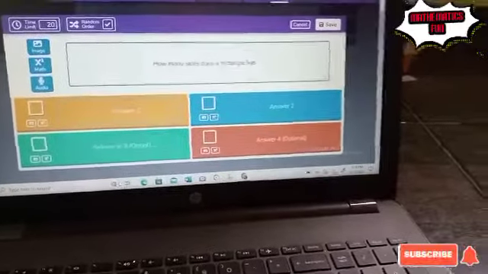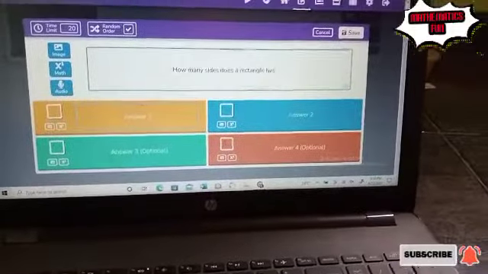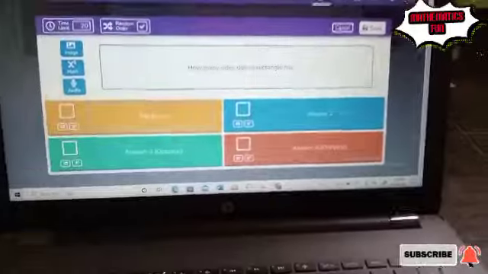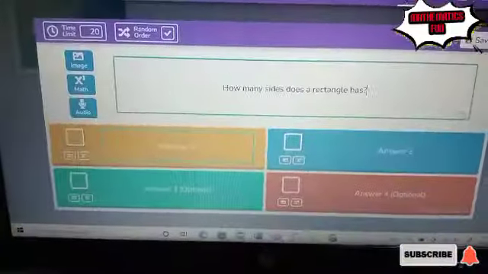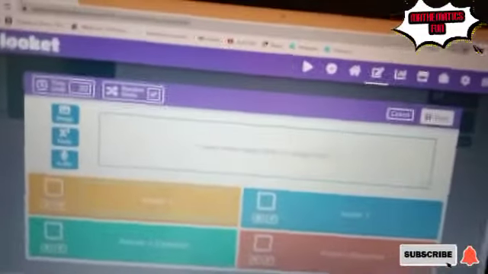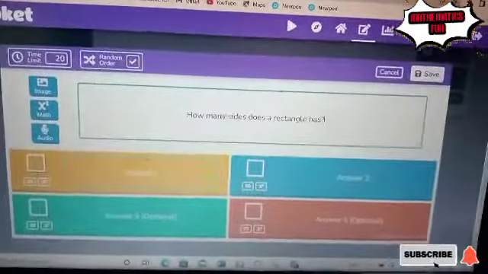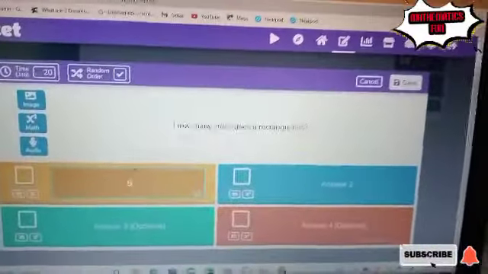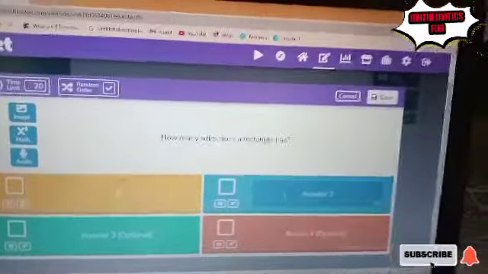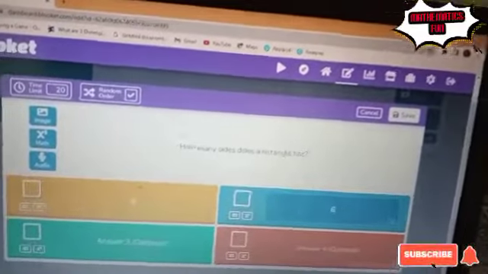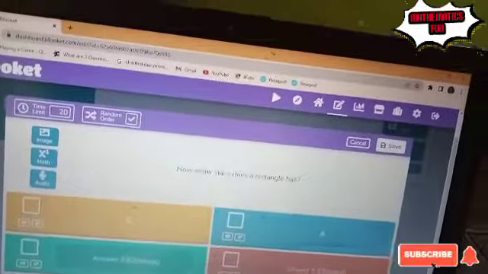Then, or you can say a rectangle has dash sides. So after inserting it, I hope you can see. Then you move over to this place and also write your answers. Maybe it has 4, 5 sides, 6, 7.